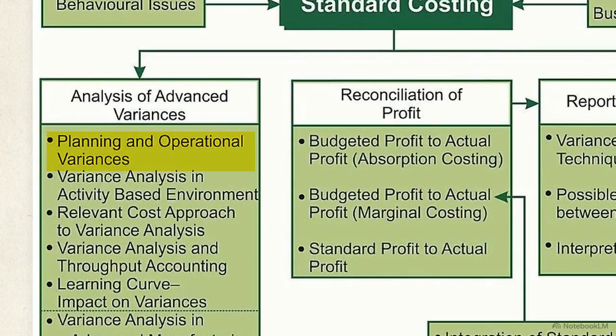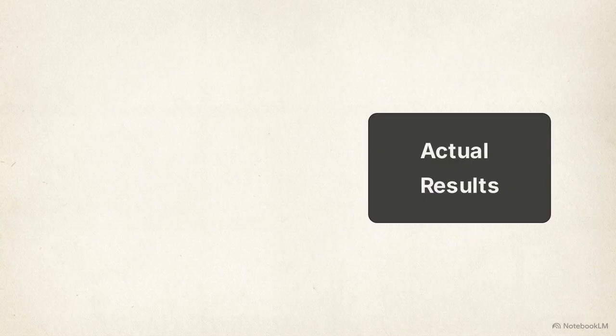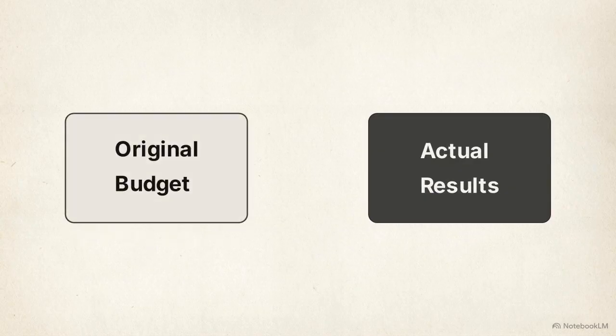Specifically, the first bullet point, planning and operational variances. This framework measures performance when the original plan becomes irrelevant. Intermediate variance analysis relies on a simple calculation. It compares actual results directly against your original budget to find the total variance.